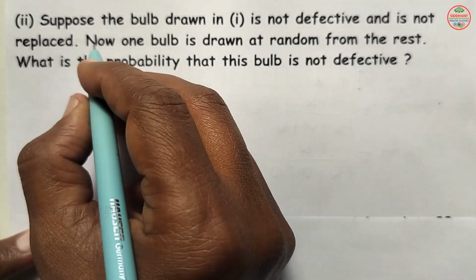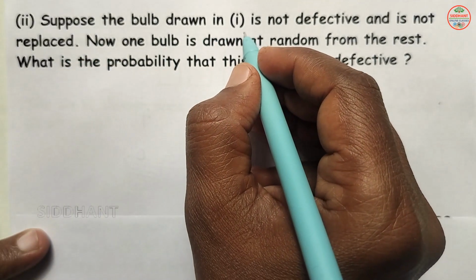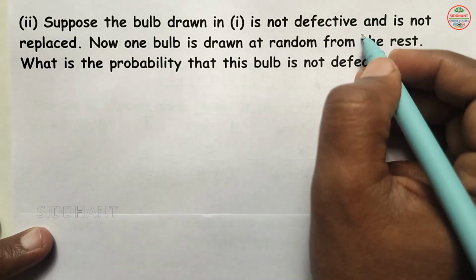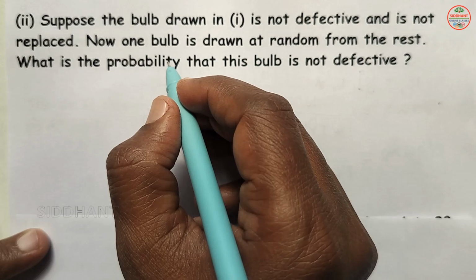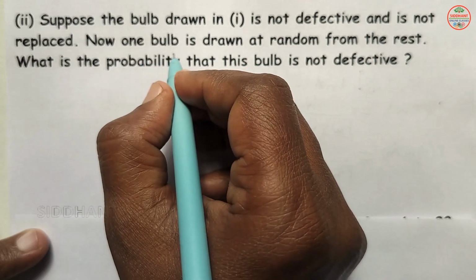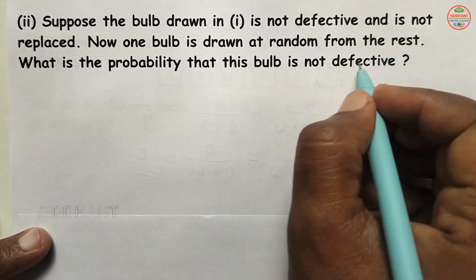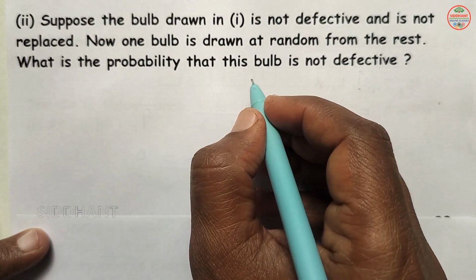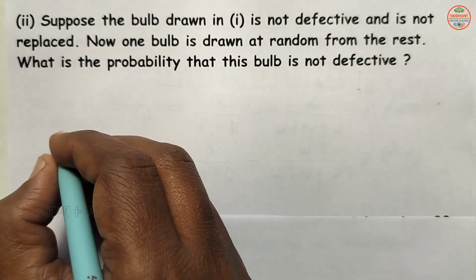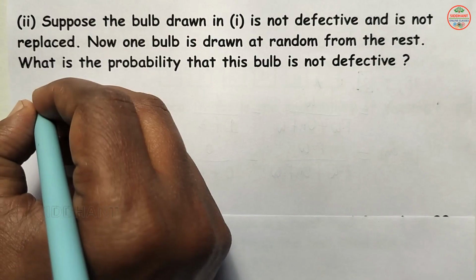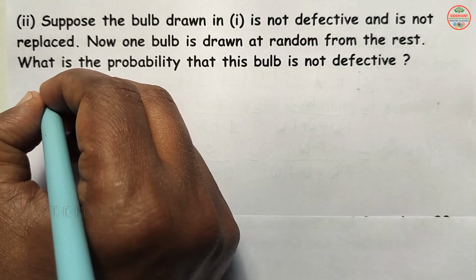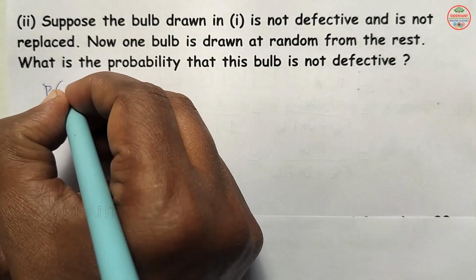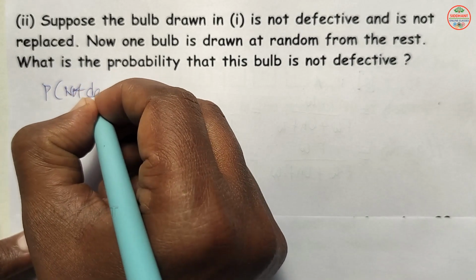Next, second: suppose the bulb drawn in 1 is not defective and is not replaced. Now one bulb is drawn at random from the rest. What is the probability that this bulb is not defective? So here, not happening side, they asked not defective.